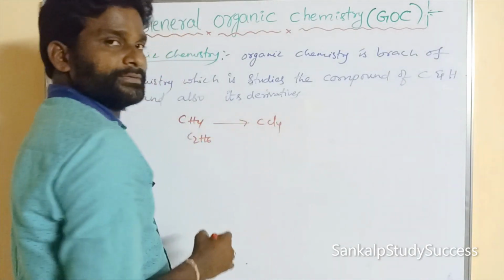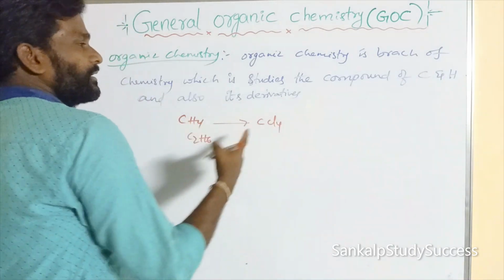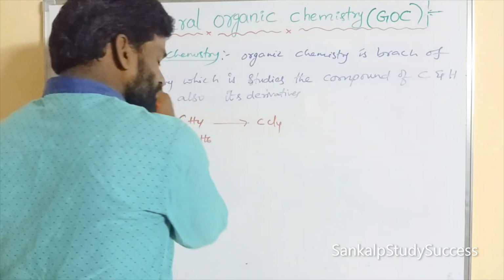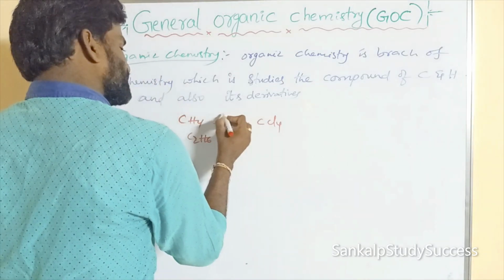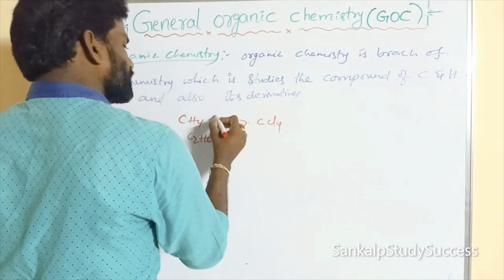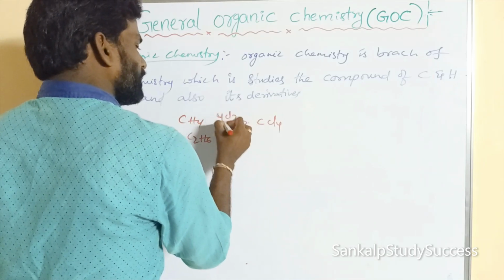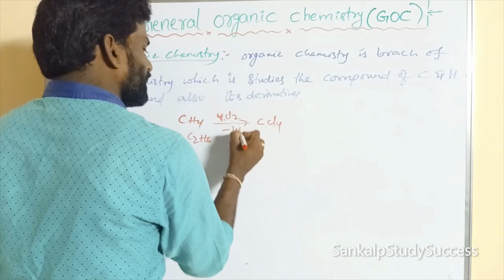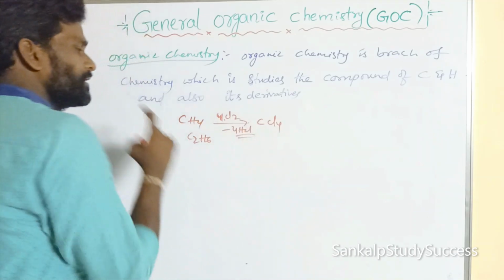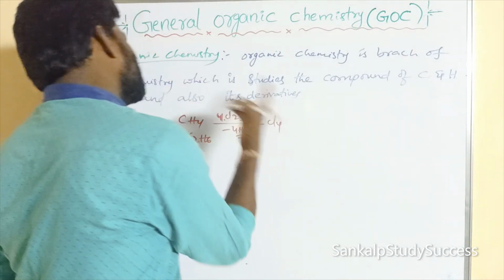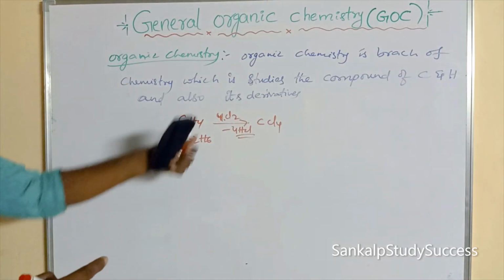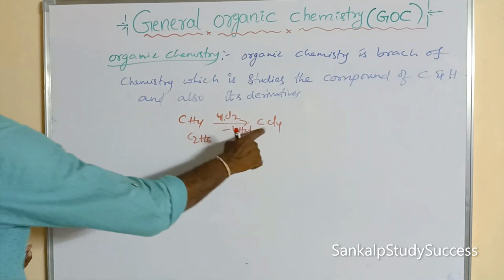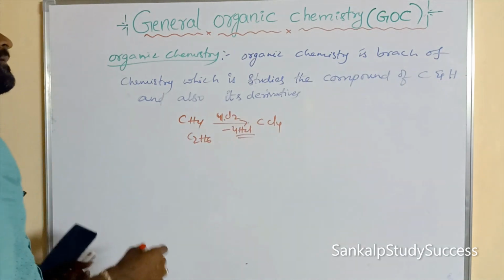CCl4, carbon tetrachloride, is a derivative of carbon, which on chlorination gives carbon tetrachloride. So that is considered an organic compound.